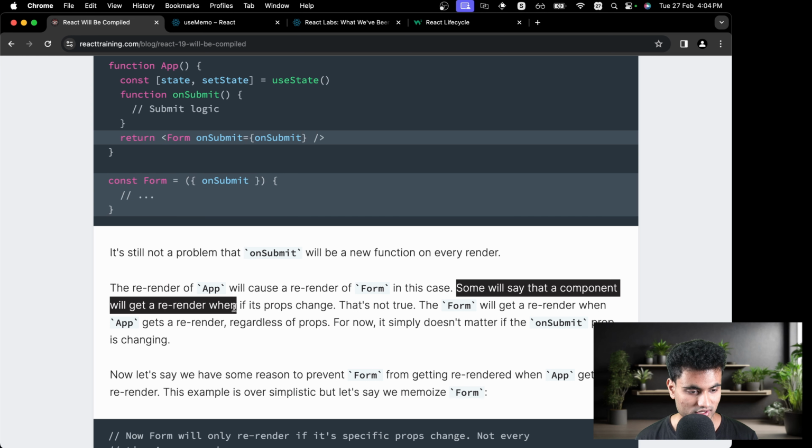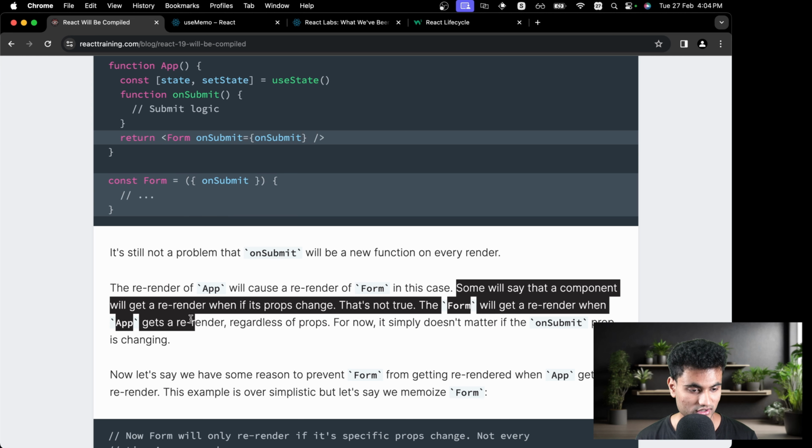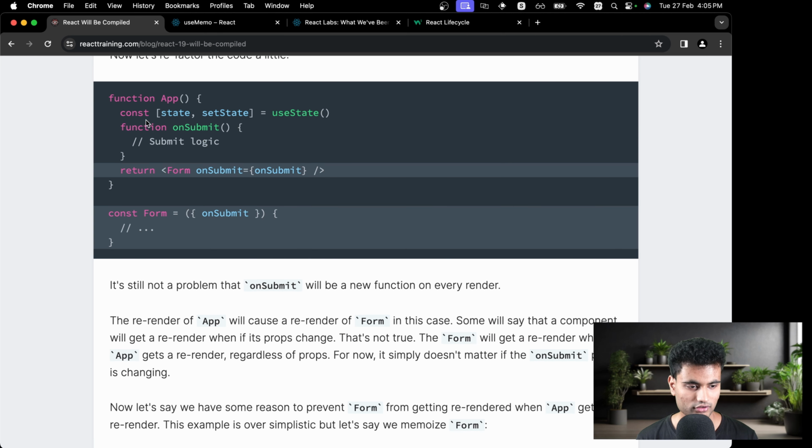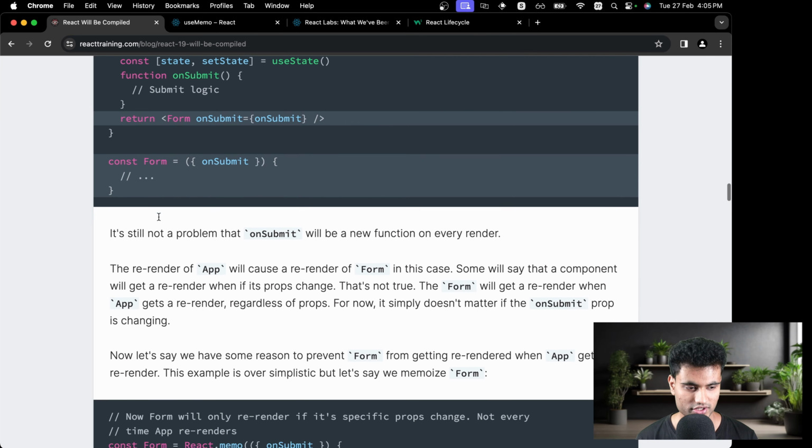Some will say that the component will re-render if the props change. That's not true. Form will re-render when the app re-renders, regardless of props. So no matter what, if app re-renders, the form will re-render. For now, it simply doesn't matter if the on submit prop is changing or not. So you do see, if you have a lot of different components and you're just trying to isolate components and make sure that unnecessary re-renders don't happen, it's really not helping, because if your main component is re-rendering, basically all of your child components are also re-rendering.